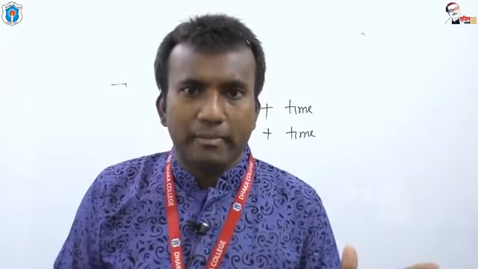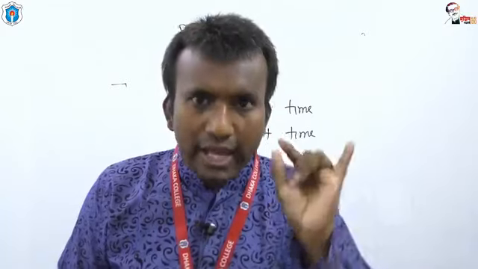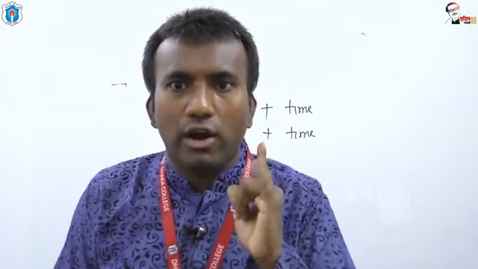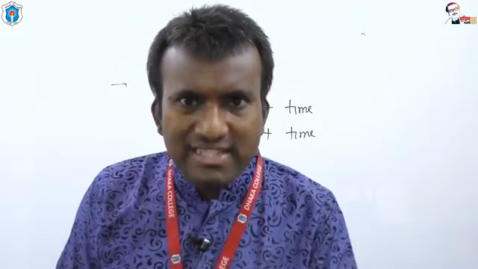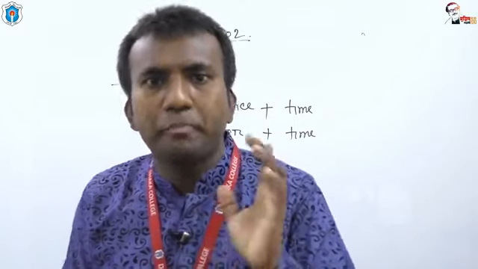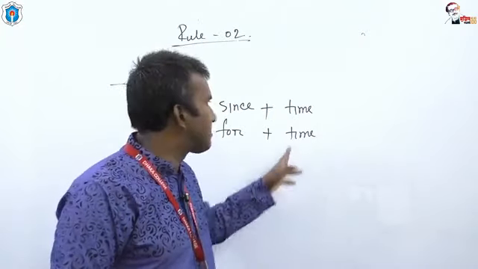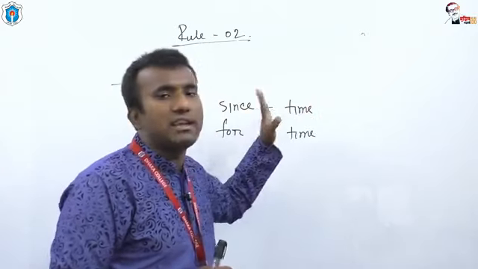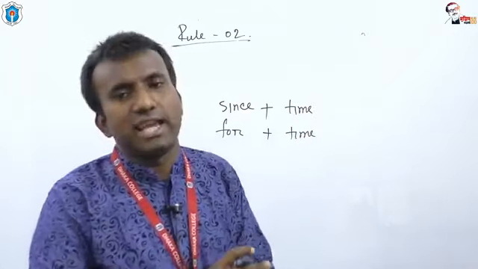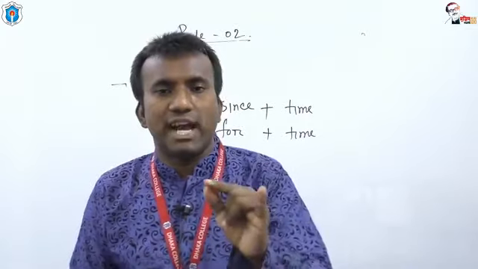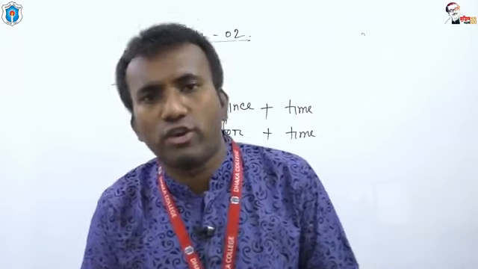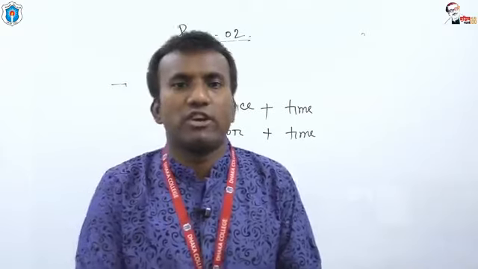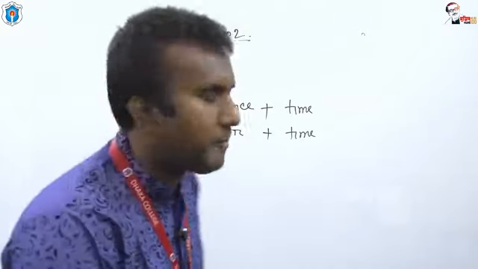If any event started in the past and is still going on or happening, it must be turned into present perfect continuous tense. And in order to express the time, we have two prepositions. One is since, another is for. So we can say, if we get any time with the help of since or for, we have to use present perfect continuous tense. Let us give an example.